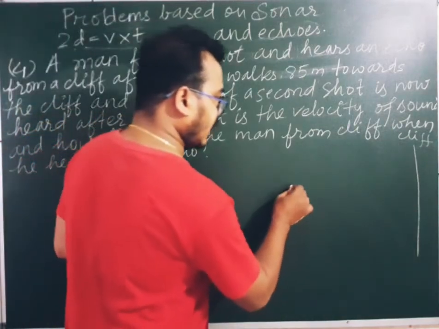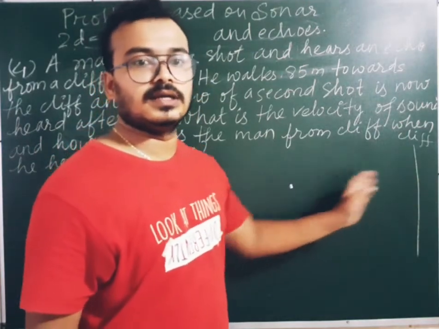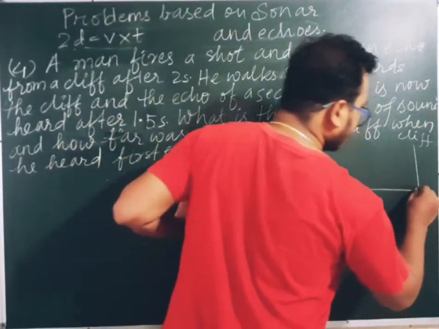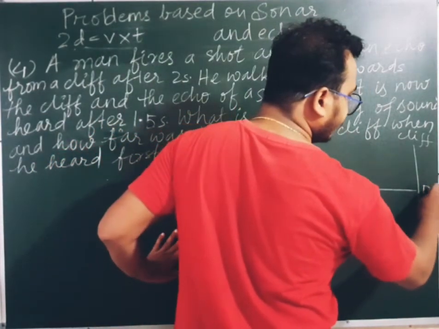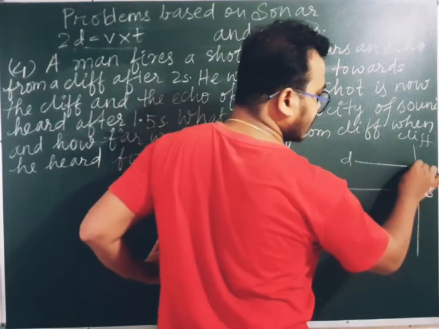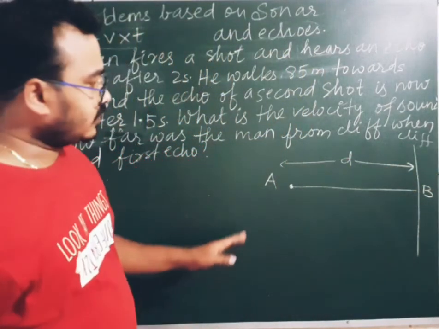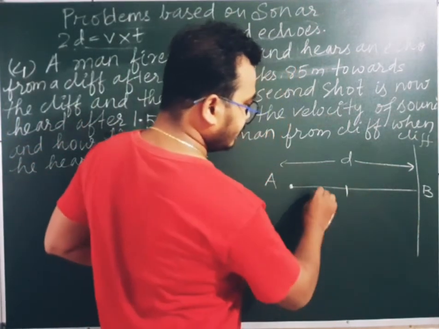For example, if the man is standing over here, we don't know the actual distance between the cliff and the man. So let us consider the distance between the man and the cliff to be d. I am taking it as a distance d. Now what is given, after some time he covered a distance of 85 meter.